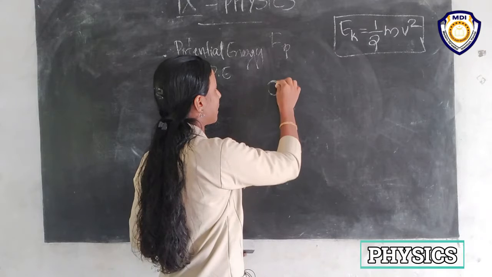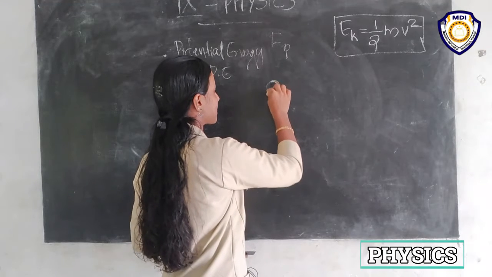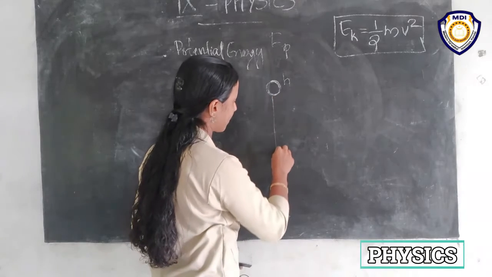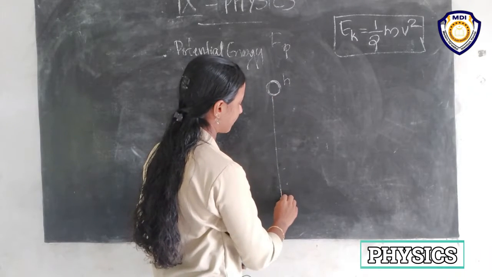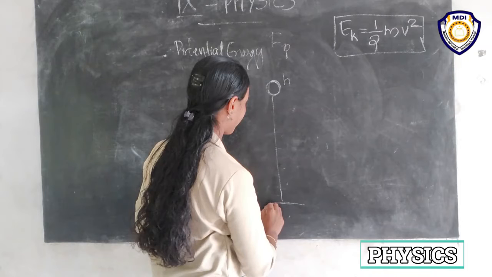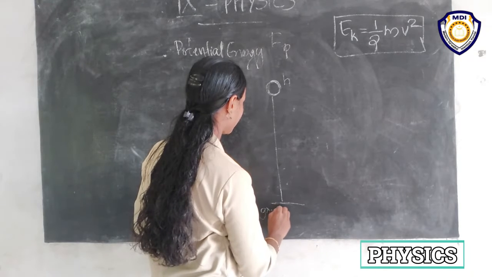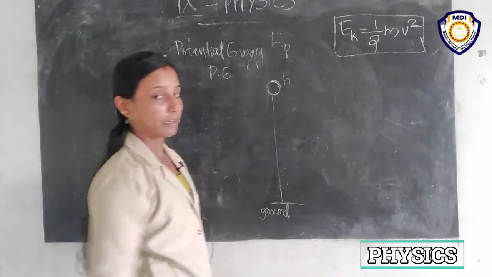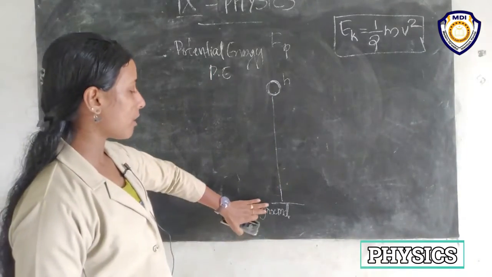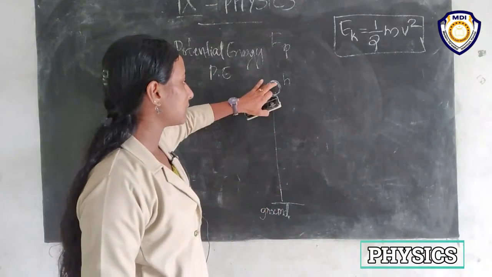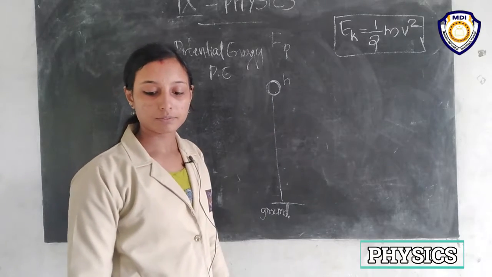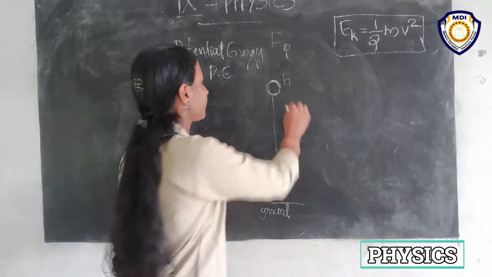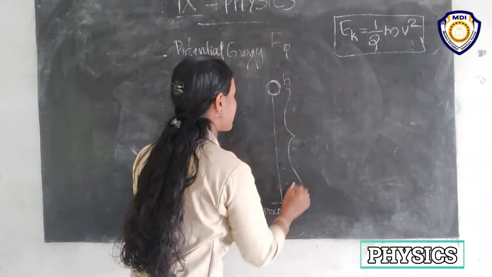Suppose this is a ball placed at a height h from the ground. This is the ground, and this is the height h.